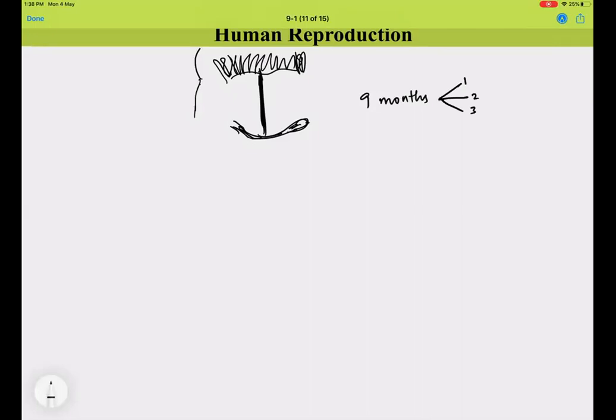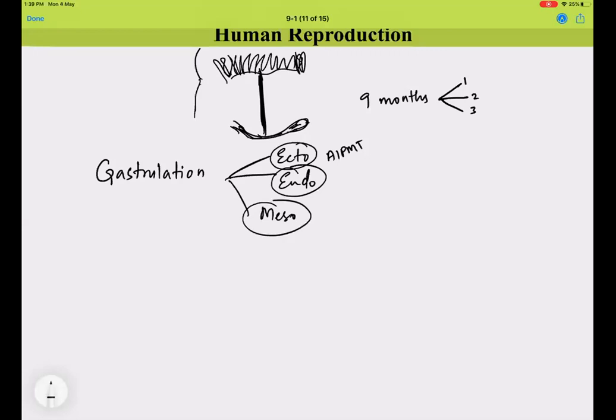During these stages, there are several events that take place. Initially, during the first trimester or after fertilization, there is an event called gastrulation, and this gastrulation leads to formation of your three germ layers: ectoderm, endoderm, and mesoderm. Some AIPMT question: the sequence of formation of ectoderm, endoderm, and mesoderm. First forms the ectoderm, then endoderm, and finally the mesoderm. So this is the sequence: ecto, endo, meso, right?